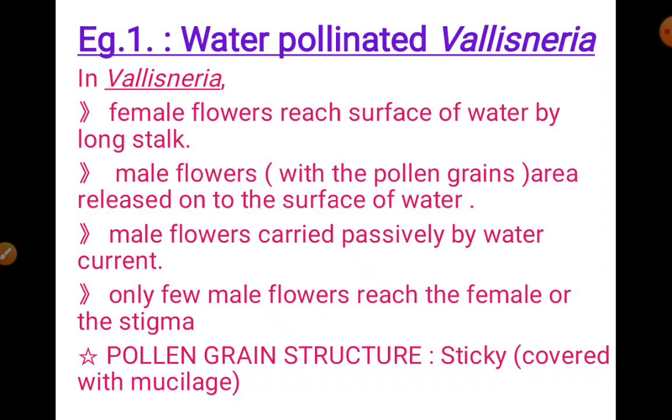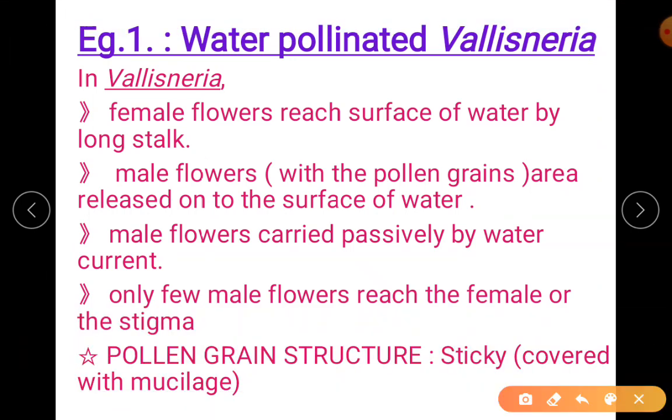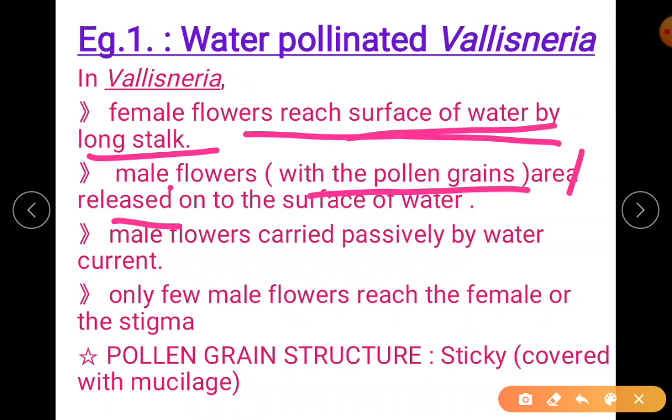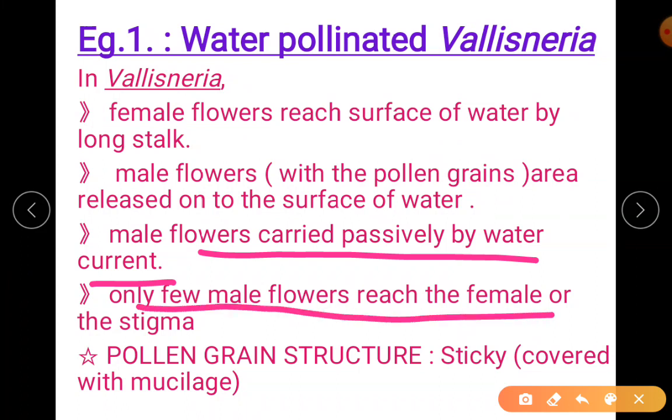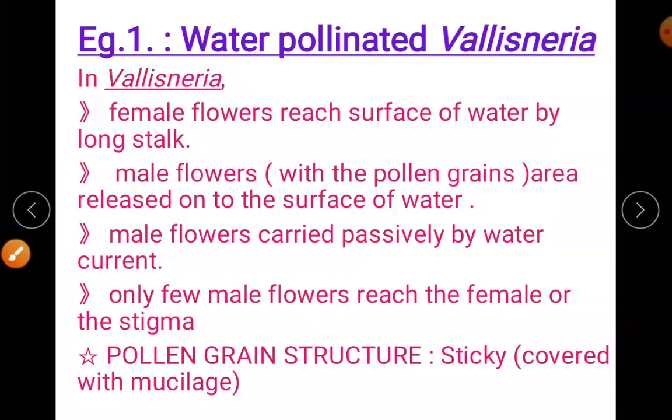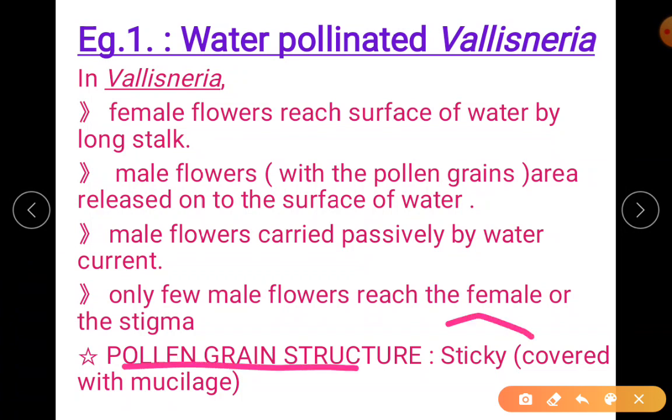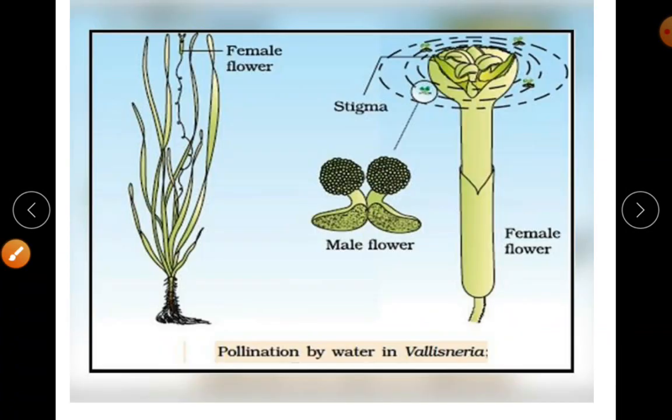Making it a quick answer: the female flower reaches the surface of water by a long stalk. Male flowers with pollen grains are released on the surface of water. Male flowers are carried passively by water current. Only a few male flowers reach the female stigma. Here you have to remember the pollen grain structure, which is sticky and is covered with mucilage to prevent wetting. So it is clear over here.